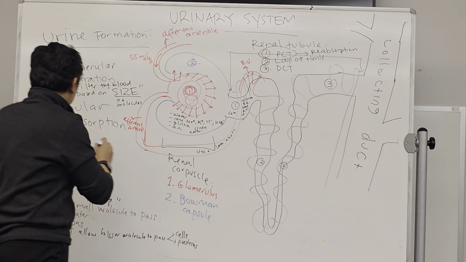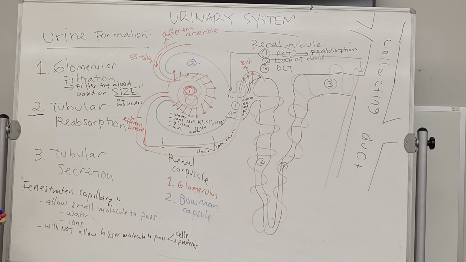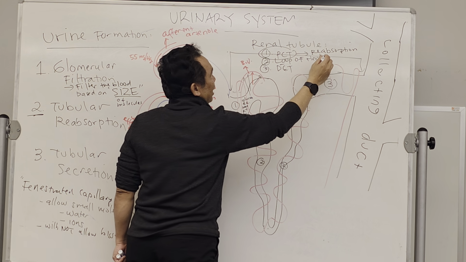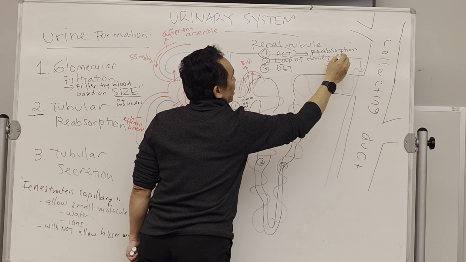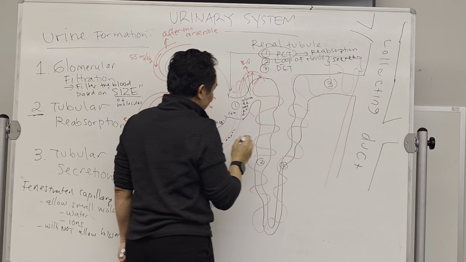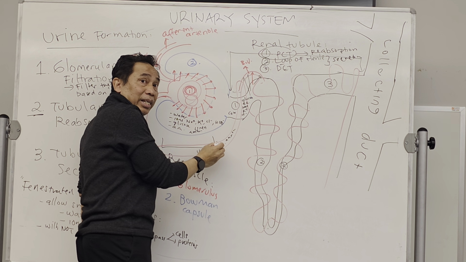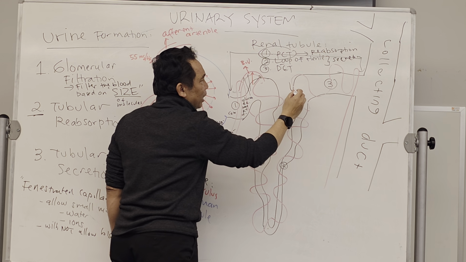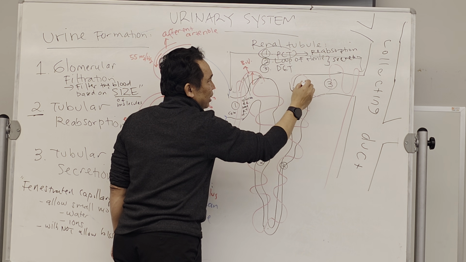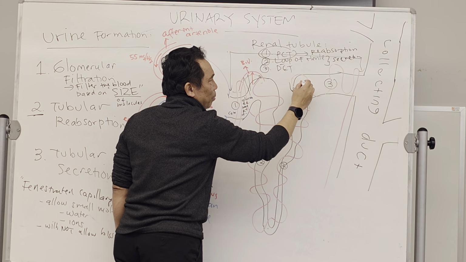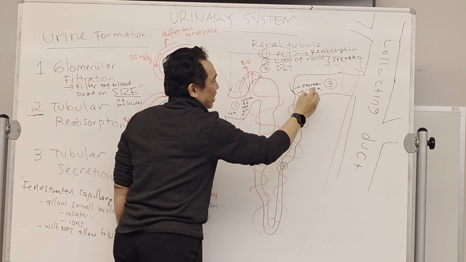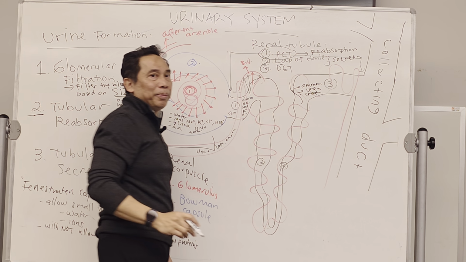Therefore, the third process happening, mostly in the PCT and loop of Henle, is secretion. What does secretion mean? The bad material that's still present in our blood will be secreted into the tube. Maybe ammonia, urea, creatine.